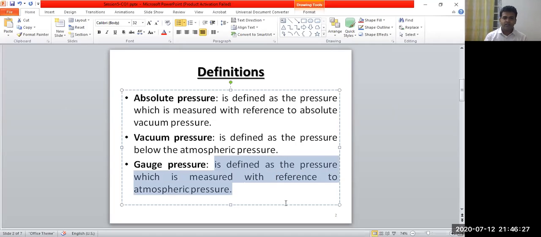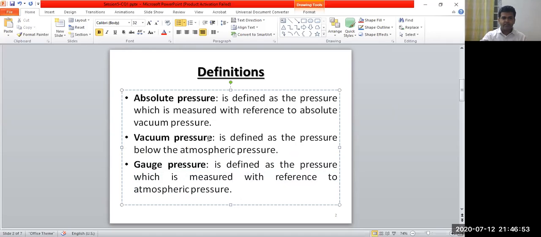And this pressure should be above the atmospheric line. If there is an atmospheric line, then the pressure above the atmospheric line, measured with respect to this atmospheric pressure, is called the gauge pressure. In simple words, gauge pressure is measured with respect to atmospheric pressure.